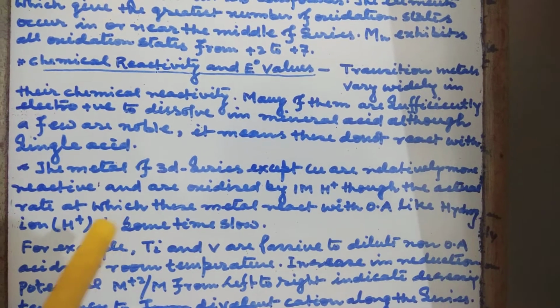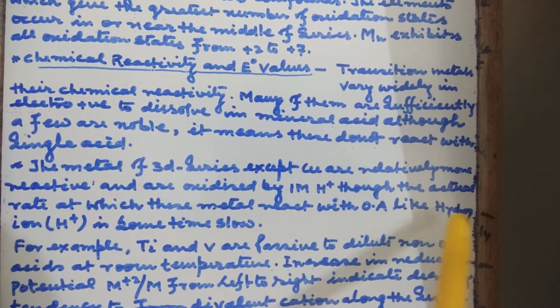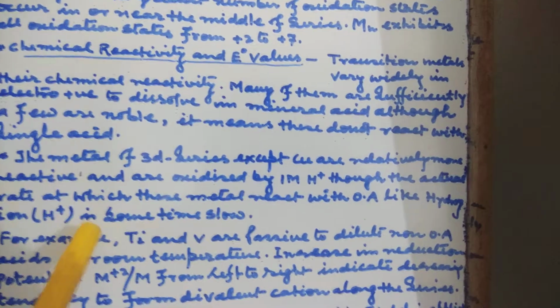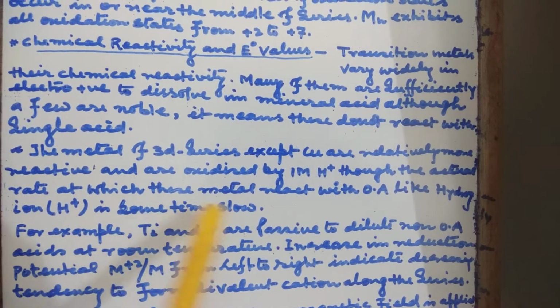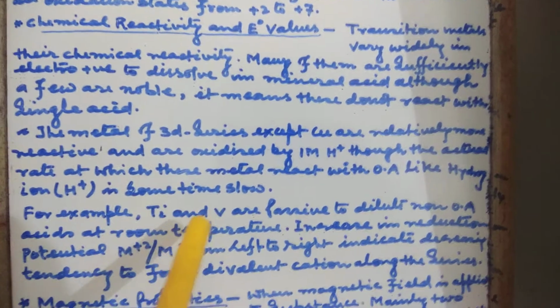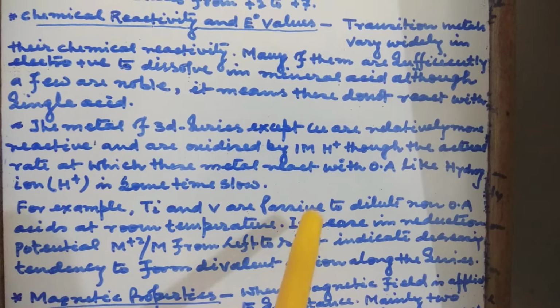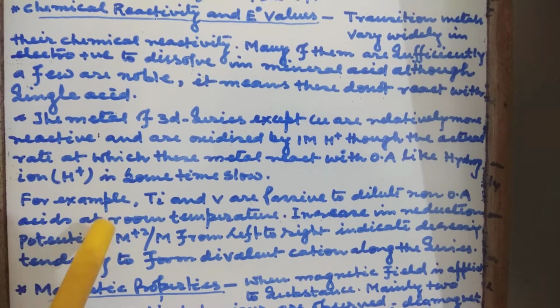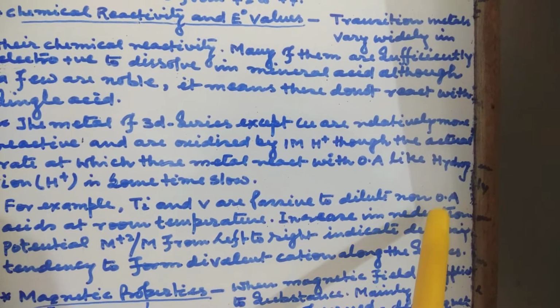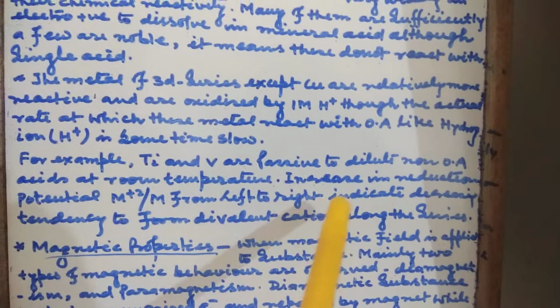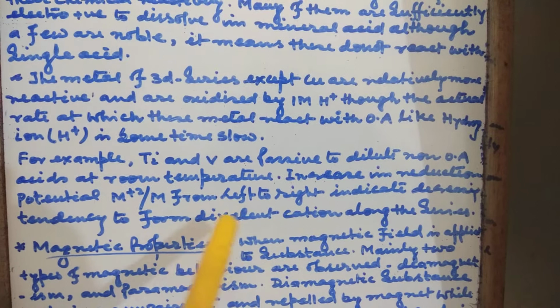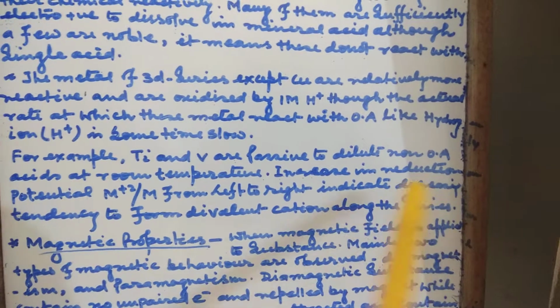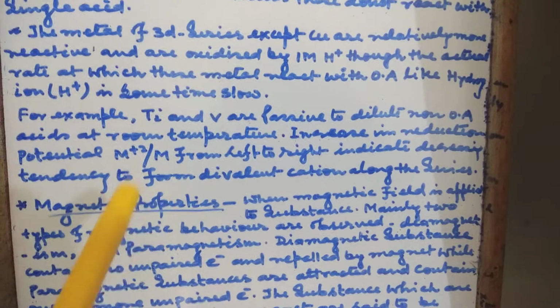though the actual rate at which these metals react with oxidizing agents like hydrogen ion is sometimes slow. For example, titanium and vanadium are passive to dilute non-oxidizing acids at room temperature. Increase in reduction potential of M2+/M from left to right indicates decreasing tendency to form divalent cation along the series. Next is magnetic properties.